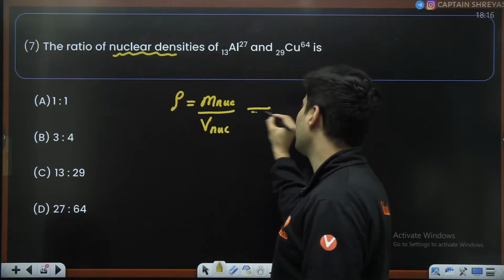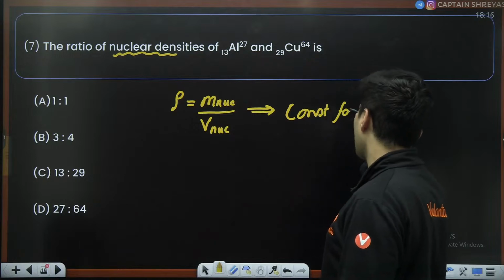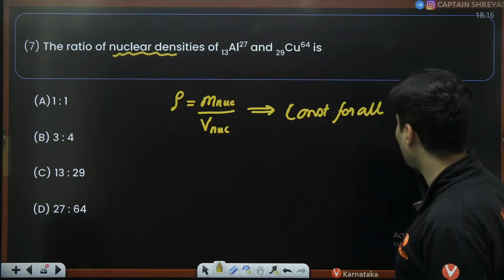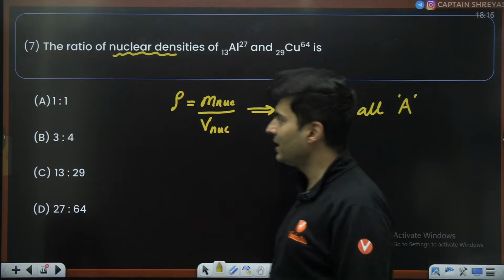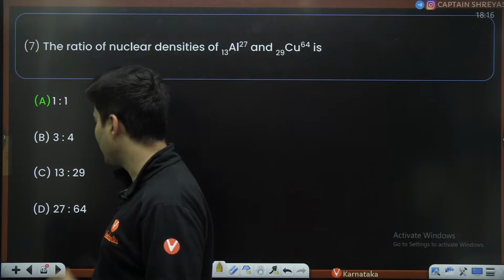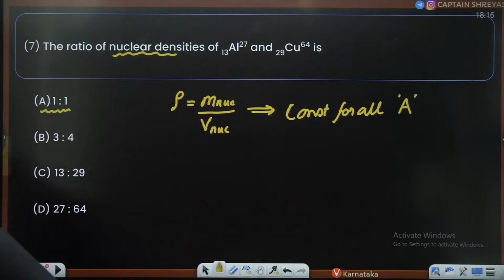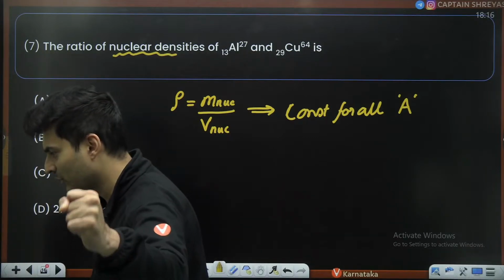Best part, this is going to be a big constant for all atomic mass numbers, for all the elements. Yes, it is the same. Hence, it should be 1:1. Yes, that is the correct answer. Very good, Manish Vidu. Awesome. Great. Yes, option A. Very good, guys. Proud of all of you, Suma.